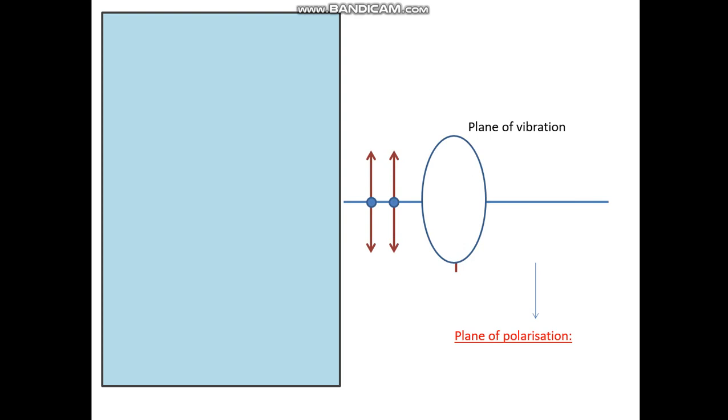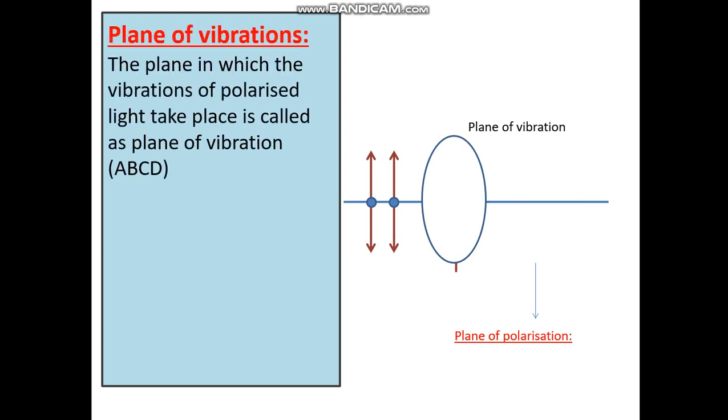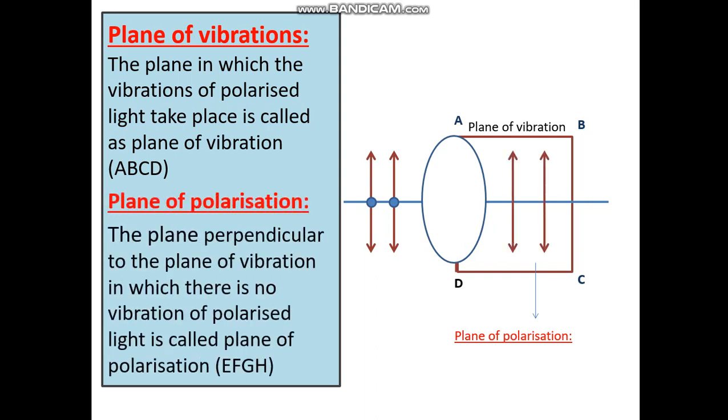Now let's see what is the plane of vibration. The plane in which the vibration of polarized light takes place is called the plane of vibration. That is A, B, C, D. The plane of polarization is the plane perpendicular to the plane of vibration, in which there is no vibration of polarized light. That is E, F, G, H.